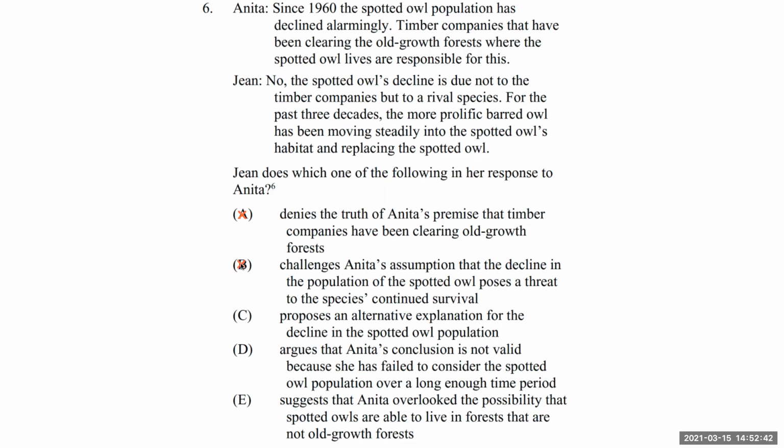C, proposes an alternative explanation for the decline in the spotted owl population. This is what we're looking for. She's saying it's not the timber company, it's the barred owl.